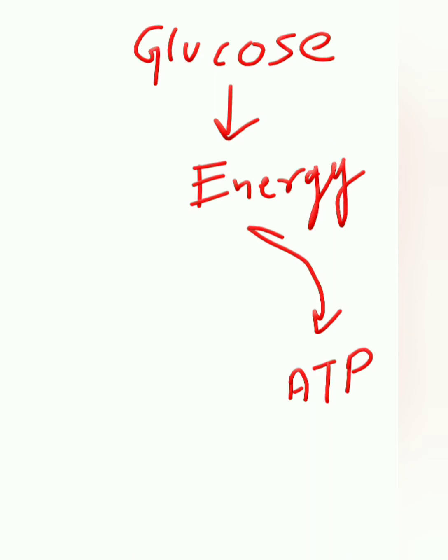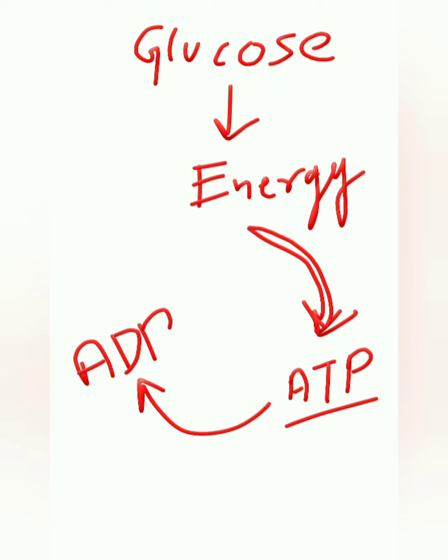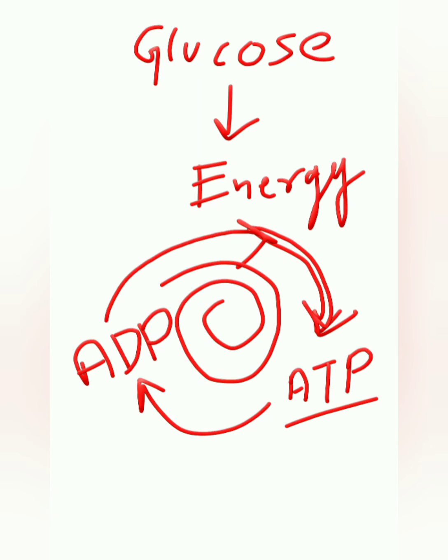When energy in the form of ATP is used, the ATP is converted to ADP, that is adenosine diphosphate. And when again more energy is available by further breakdown of glucose, then again this ADP is reconverted to form ATP, and this cycle goes on and on.